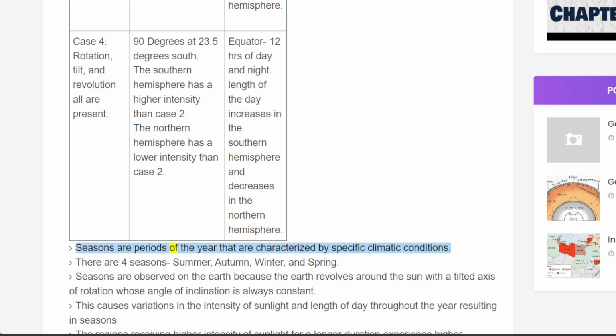Seasons are periods of the year that are characterized by specific climatic conditions. There are 4 seasons: summer, autumn, winter, and spring. Seasons are observed on the Earth because the Earth revolves around the Sun with a tilted axis of rotation whose angle of inclination is always constant. This causes variations in the intensity of sunlight and length of day throughout the year, resulting in seasons.